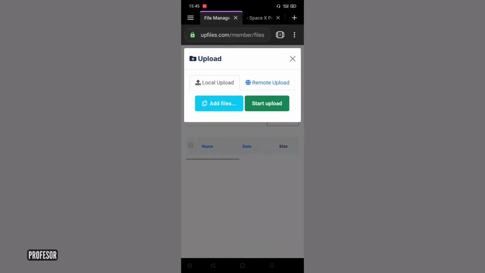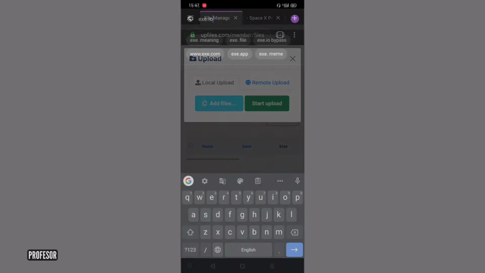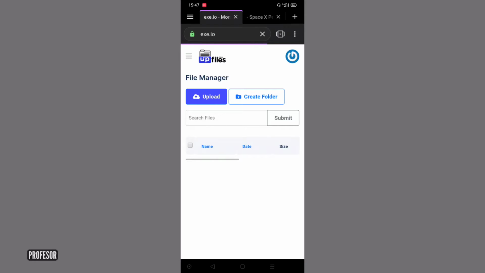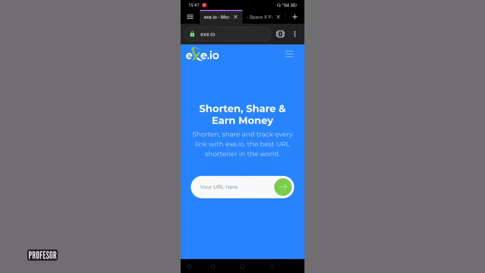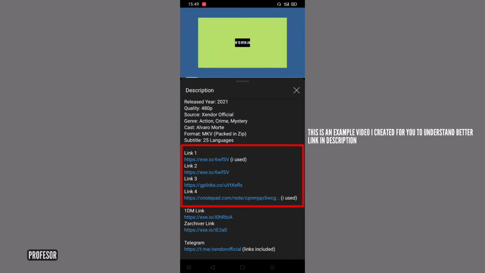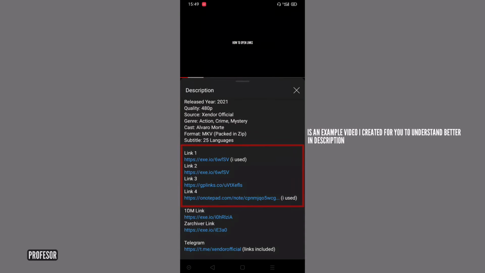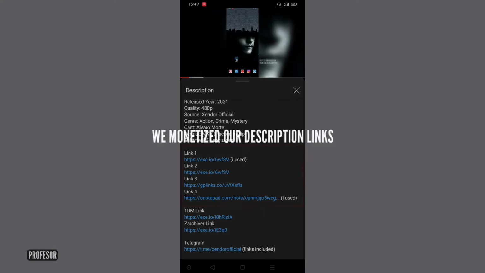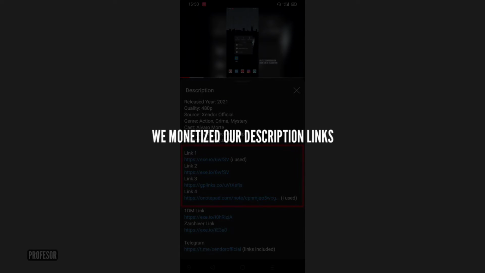What if we double monetize it? Like there's a website called X.io, which pays money when you shorten your URLs. So we have the UpFiles URL and we will shorten it on X.io. Which means, when someone downloads our stuff from the description of our YouTube video, we will get paid by X.io website and UpFiles website. Which is pretty amazing.